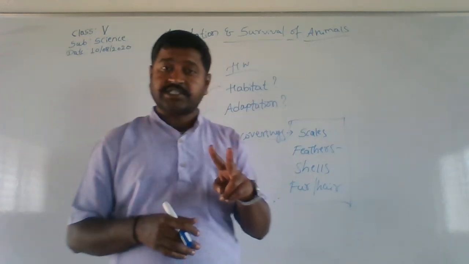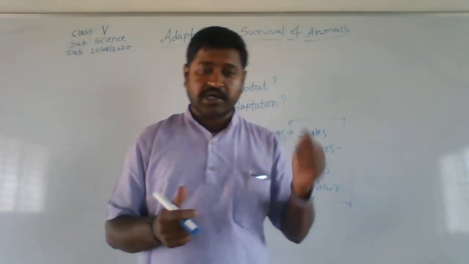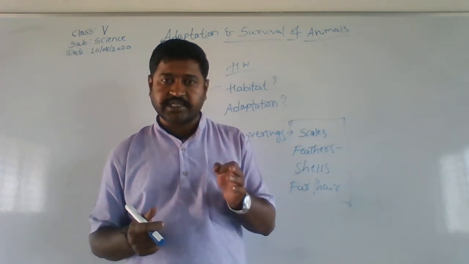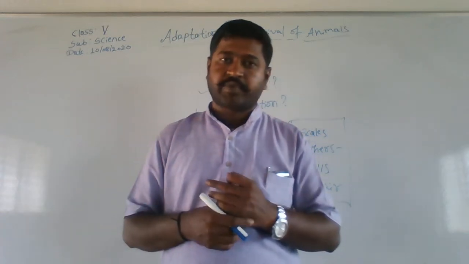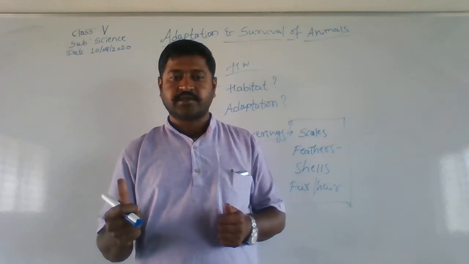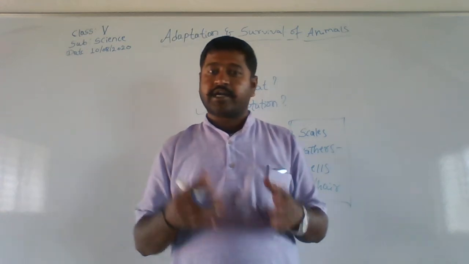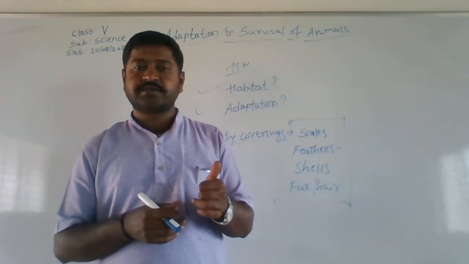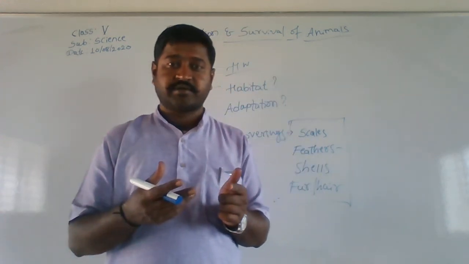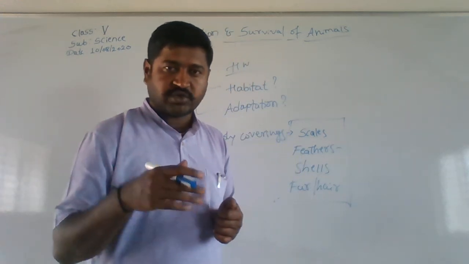Then there are two major types of habitat. One is land, the other one is water. On land we are going to get plain area, forest, desert, mountains, and polar regions. Then in water we have pond water and sea water. Then apart from that, adaptation depends on body coverings, organs of movement and organs of breathing. We have studied only body coverings today. We'll see the next two in the next class.